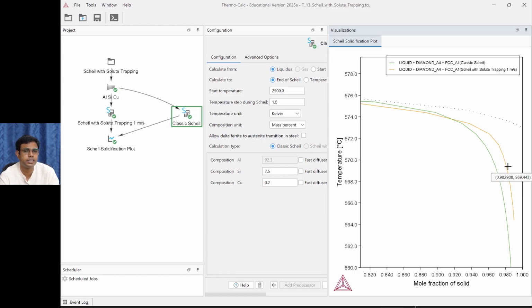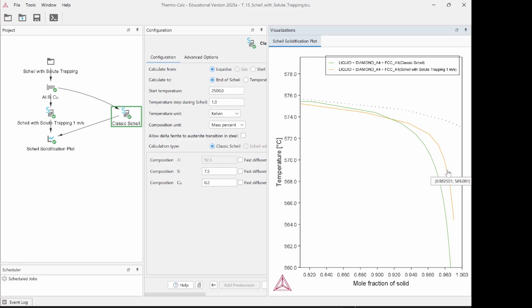You see, solute trapping, as I said, may be extremely fast cooling, but by this extremely fast cooling you should not expect that things will be as close to the Scheil as possible. It is extremely fast cooling, but it is increasing the concentration of the solute in the solid. As per Scheil, it should be a low concentration of solute in the solid, but because the interface is catching up with the liquid, it doesn't allow the solute to get redistributed. The solid's composition is getting further, therefore the liquid is not solidifying late as in the Scheil case. So it gets solidified fast. Therefore, the solute trapping is somewhere between the Scheil and the equilibrium. This is how it comes.